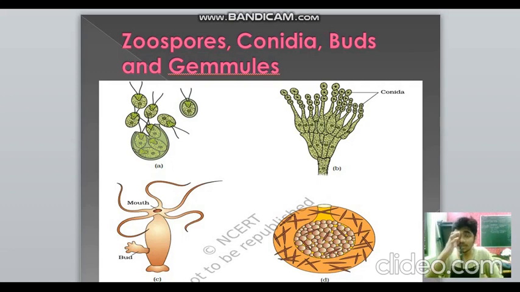Zoospores are the first one. As you can see here, it has flagella and so it's motile. Then we have conidia of Penicillium. The third is buds, which are present in hydra and yeast. And the fourth is gemmules, which you can find in sponges.